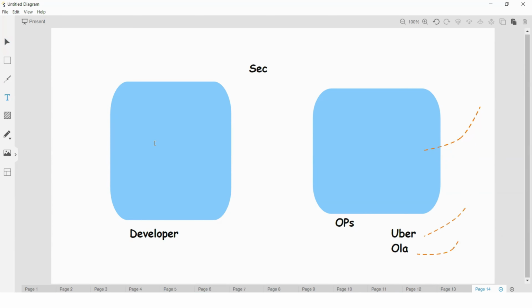Now let us come back to this application backend, right? Here different teams are there. Based on these teams' best practices, you can say developer best practices related confidence, as well as operation team.